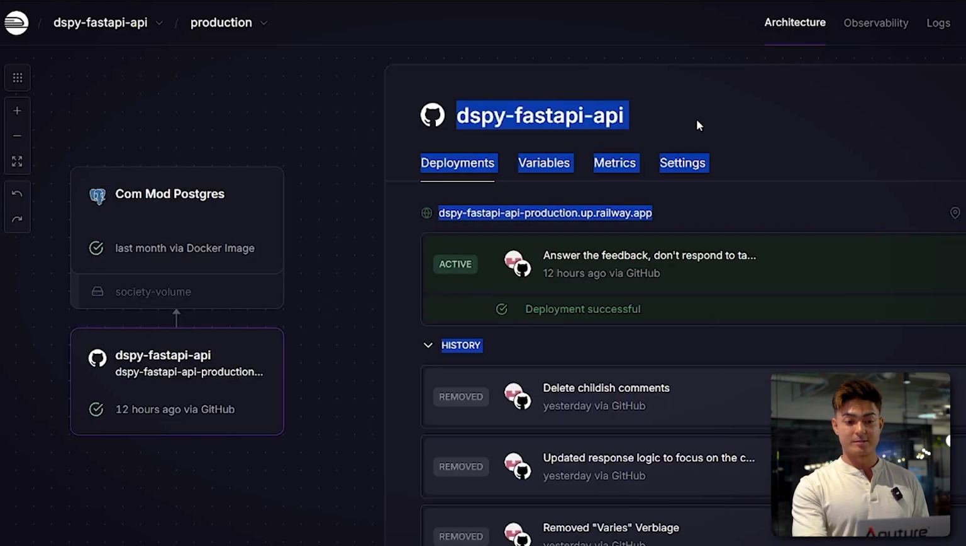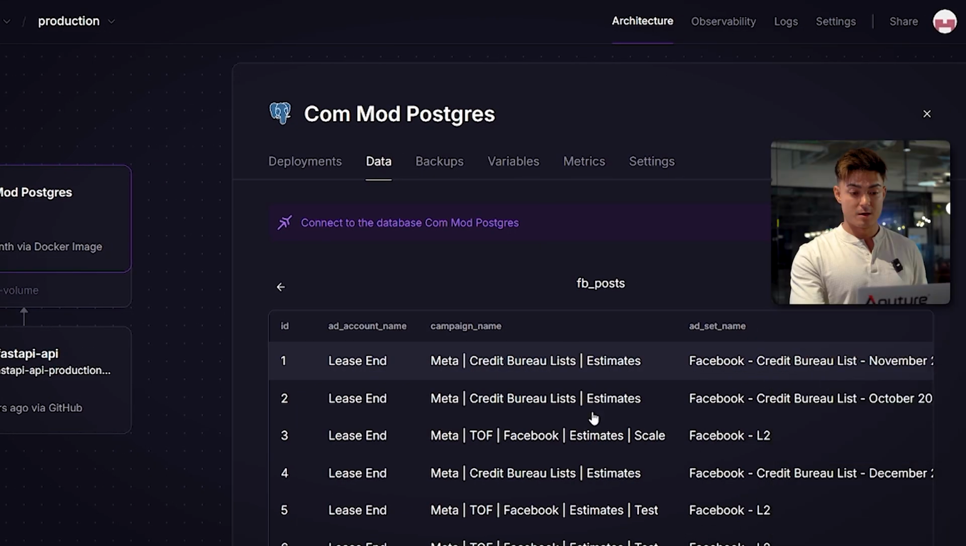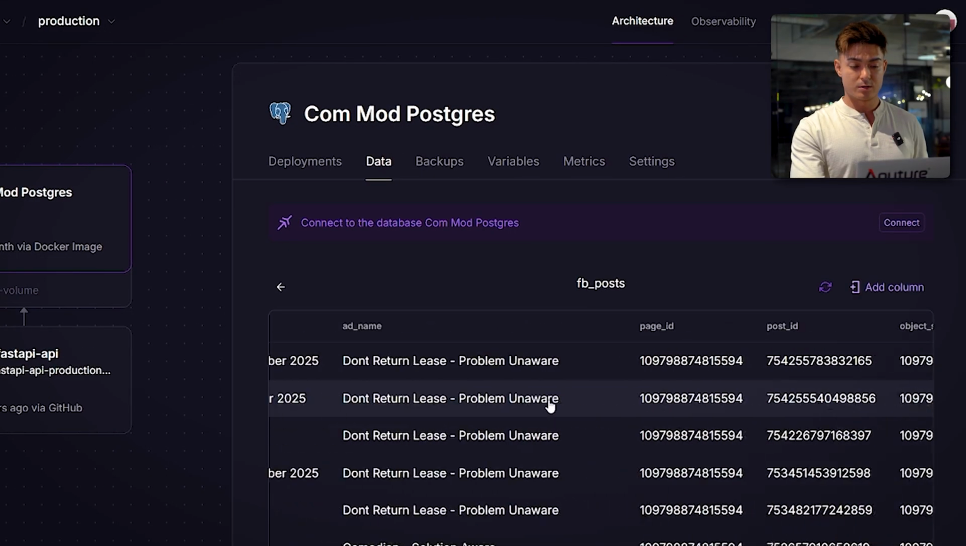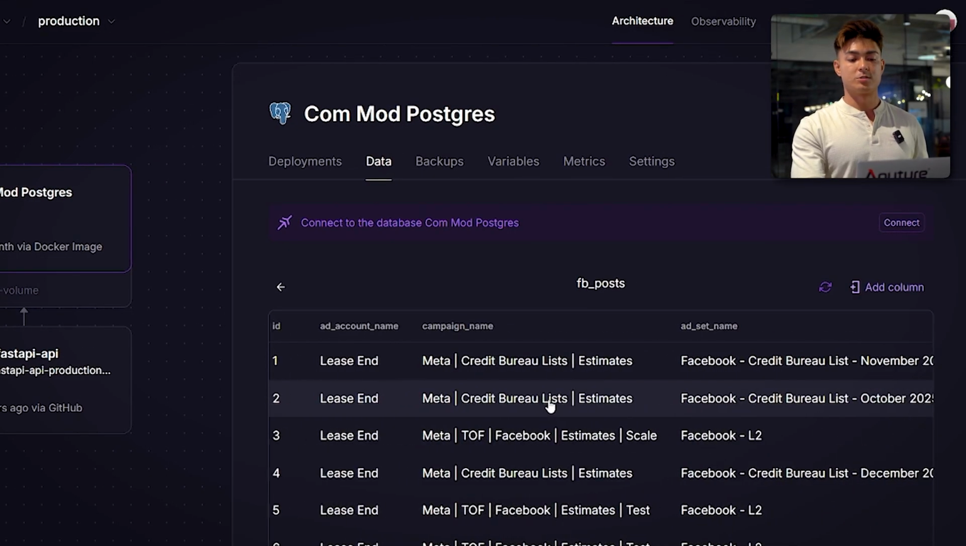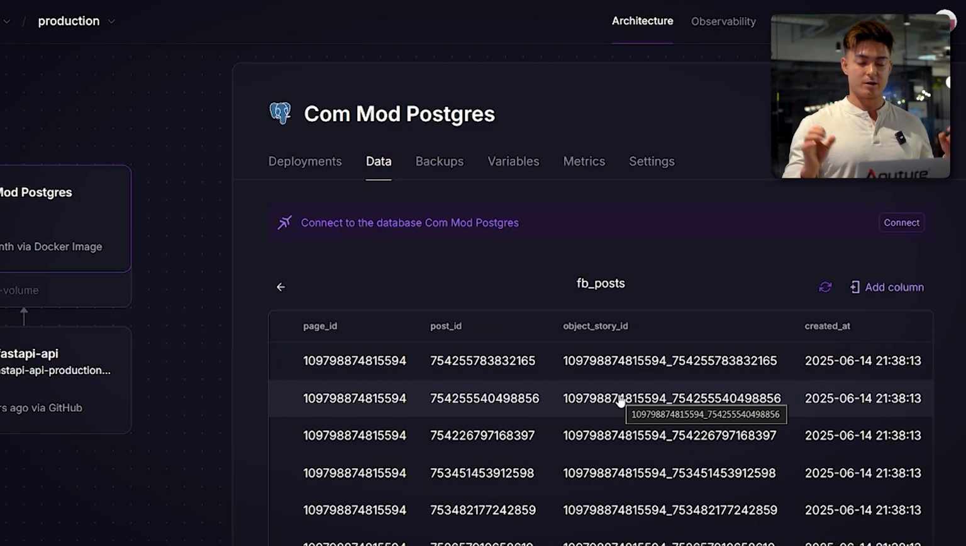And while this is active, we also have Postgres here. And what that does is it has all my data tables stored here, right? So one of them is actually Facebook posts. And this stores all the individual posts and their respective post IDs and object store IDs. And this is what I use to get the comments, right?